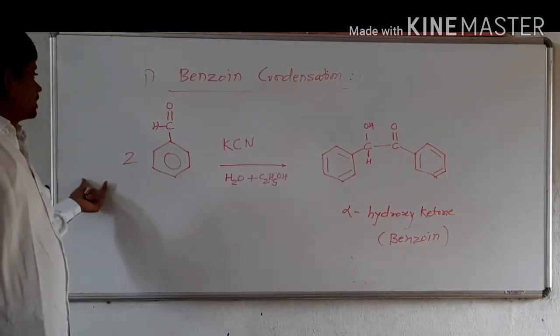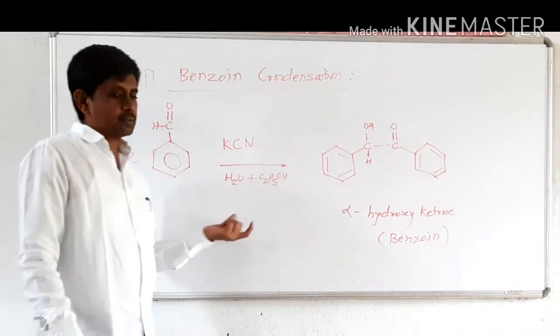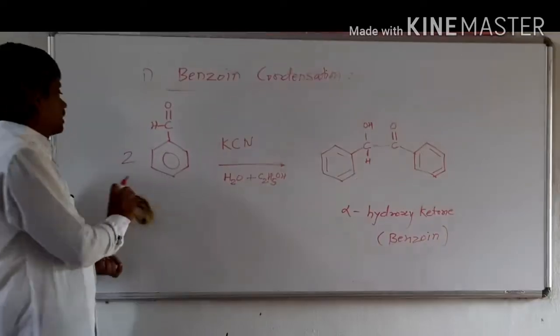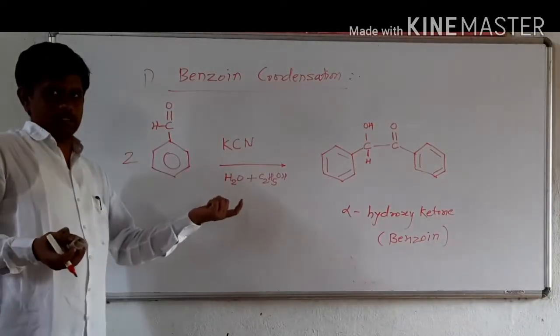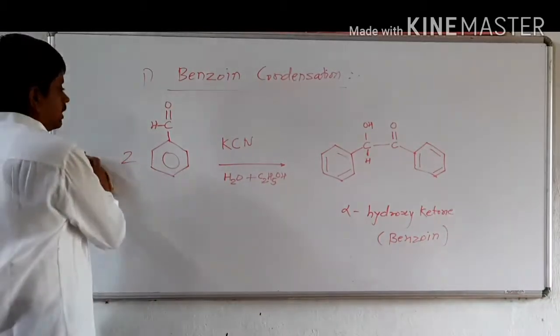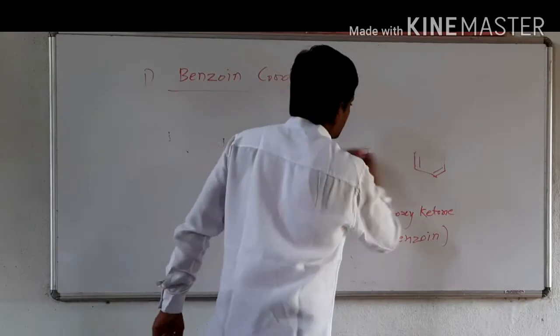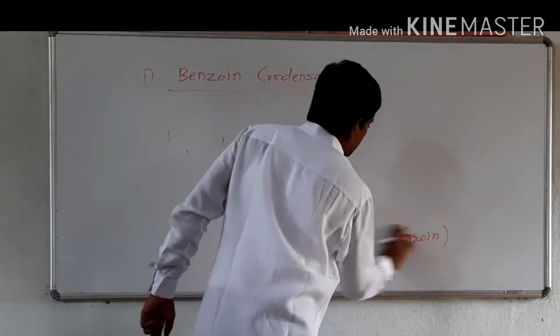Okay, this is the general reaction. Now come to the mechanism point. How does this reaction proceed? What is the mechanism for this reaction? We will see the mechanism.